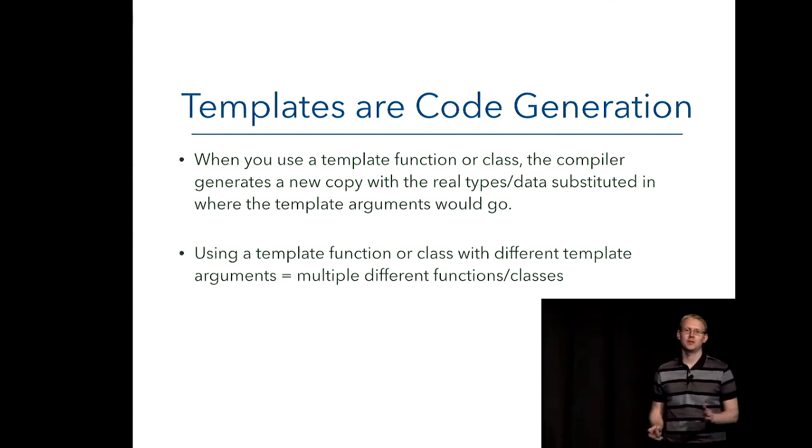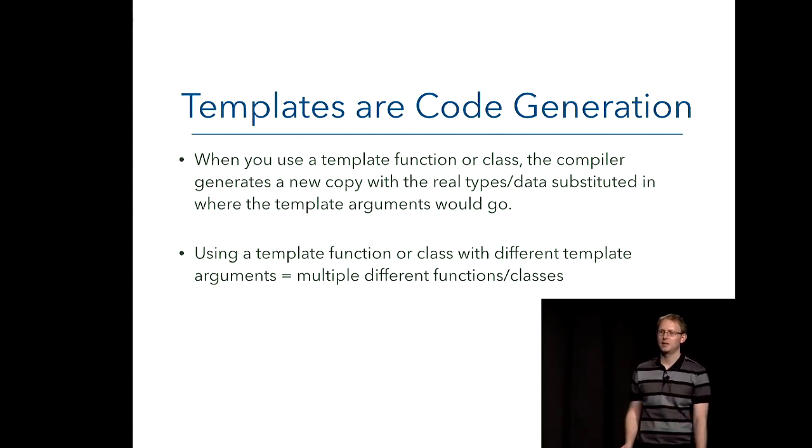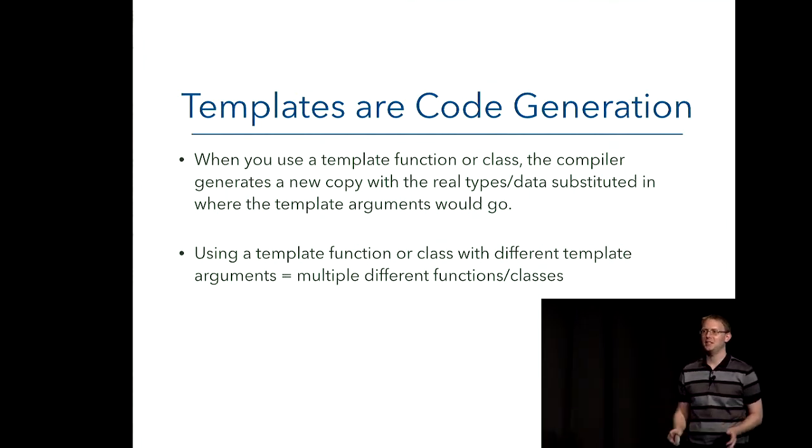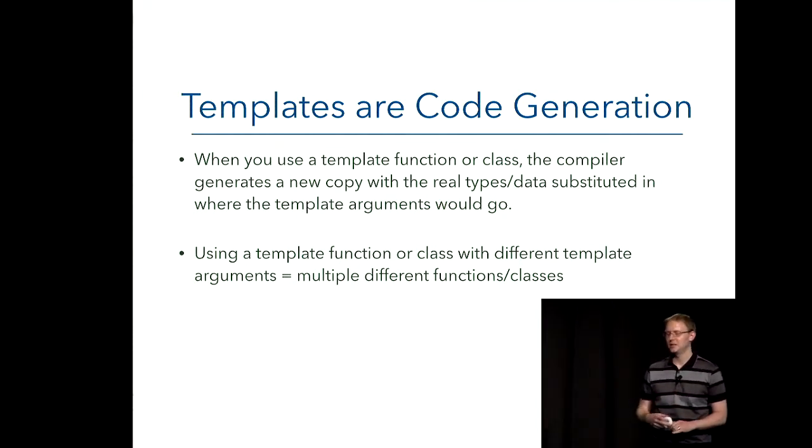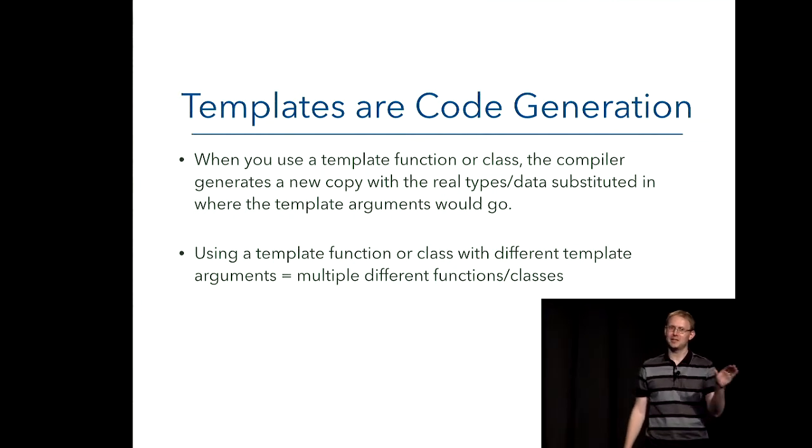If you use it with multiple different types, so let's say you've got a list of string and a list of int and a list of something else, the compiler is going to go and do its fancy copy-paste multiple times and generate you 3 different classes. These have nothing to do with each other other than the fact that they were copy-pasted from the same source.